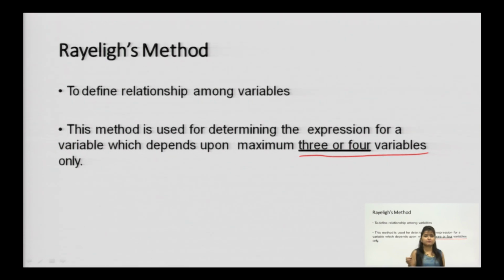For example, if this pen is working, then the ink will work, then the structure, how much thickness you have, whether you are comfortable in writing, all these parameters should be either 3 or 4. After that, if the number of variables increases, Rayleigh's method is not valid. For more than 4 variables, you can use the Pi-Buckingham theorem.